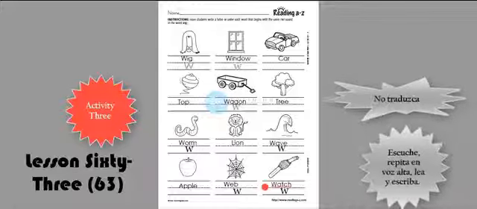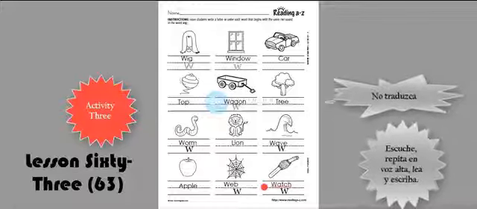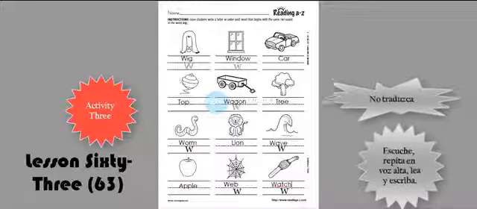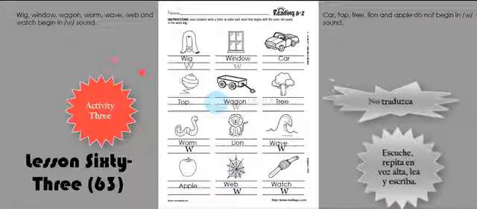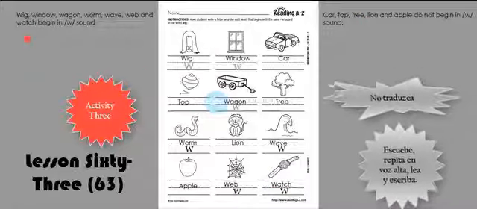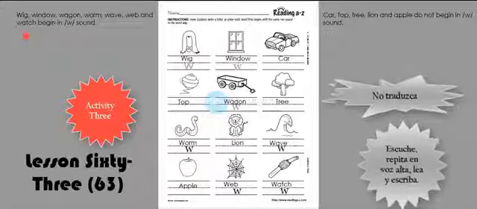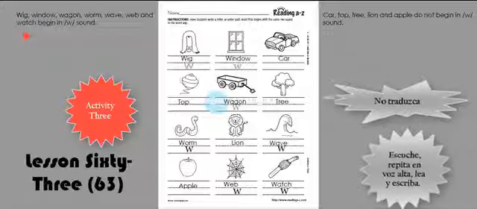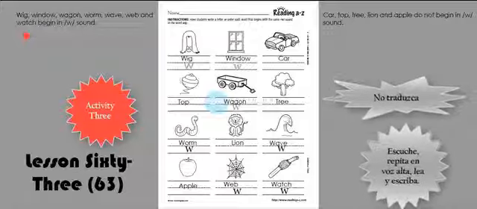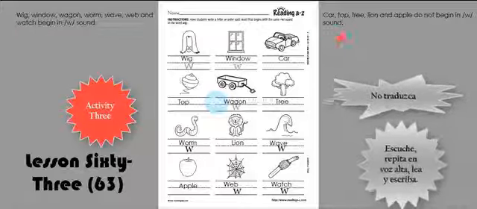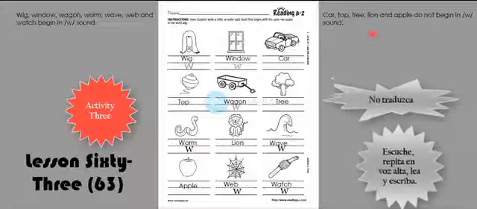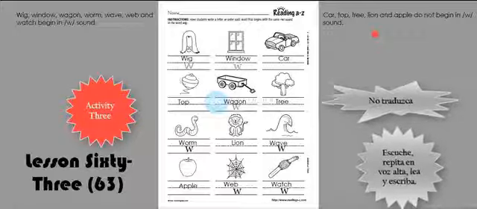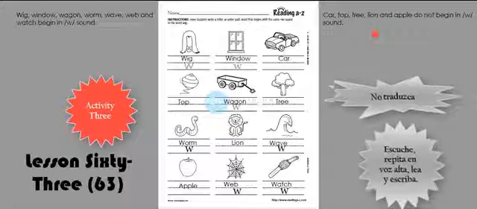Now let's write the two different kinds of sentences. And these are the sentences: wig, window, wagon, worm, wave, web, and watch begin in W sound. Car, top, tree, lion, and apple do not begin in W sound.